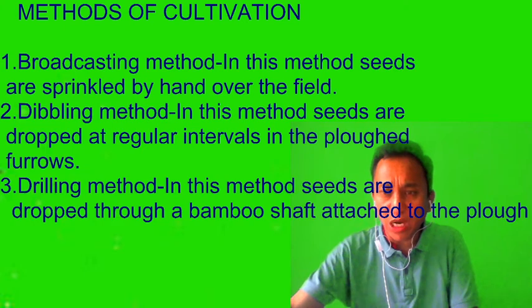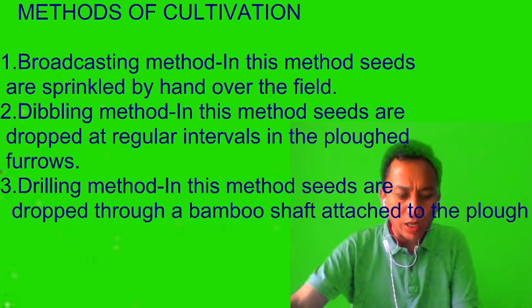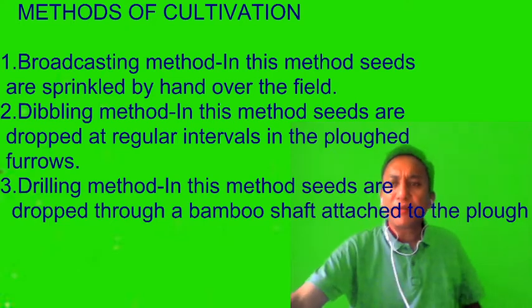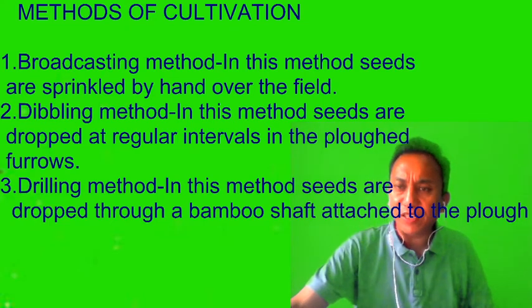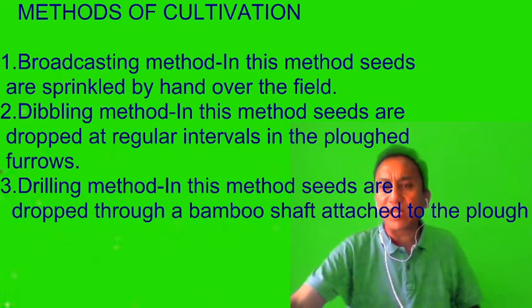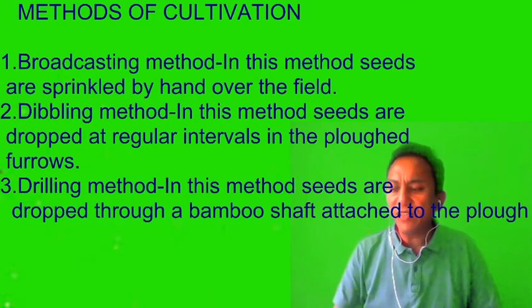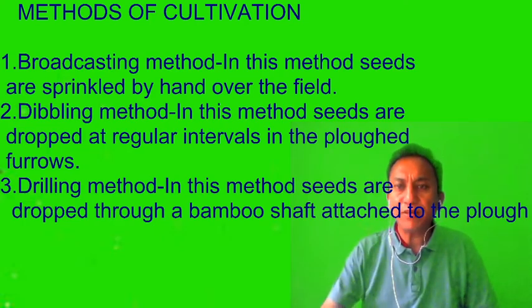Methods of cultivation. How is rice cultivated in our country? We have different types of methods. The first one is the broadcasting method. In this method, after we plow the fields, seeds are just sprinkled randomly by hand on the plowed field. That is called the broadcasting method.